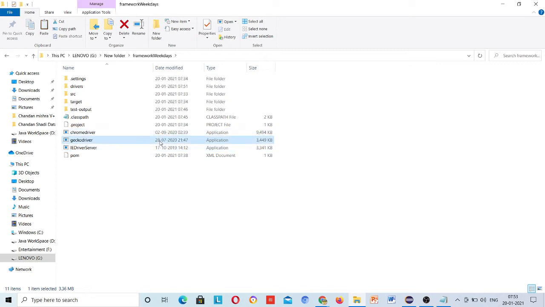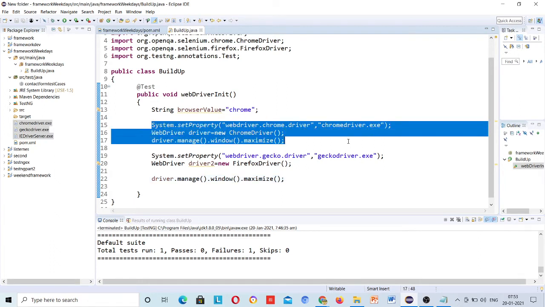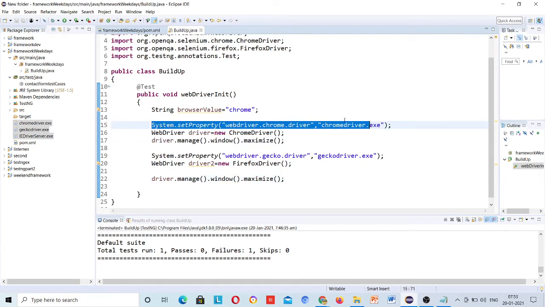If we do this, then we don't write the path system.set properties. You have to write this path. Doesn't matter where, who said that you don't need to write. This actually tells about the setting of the path, initializing which driver, every information written here. This has to be passed. Without this, it won't be working.